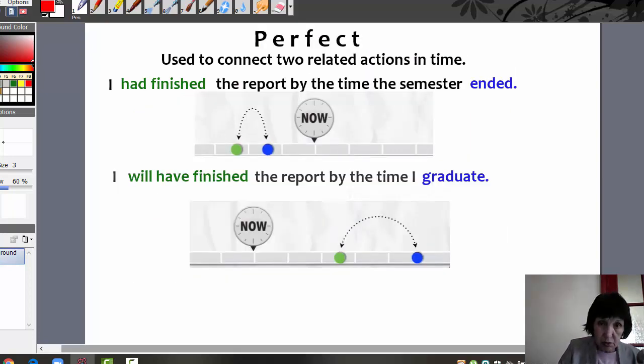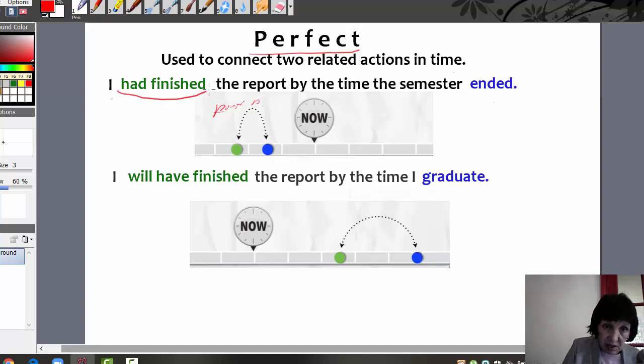Now we will look through the perfect tenses. Perfect tenses are used to connect two related actions in time. For example, I had finished the report by the time the semester ended. You see, this situation happened in the past.